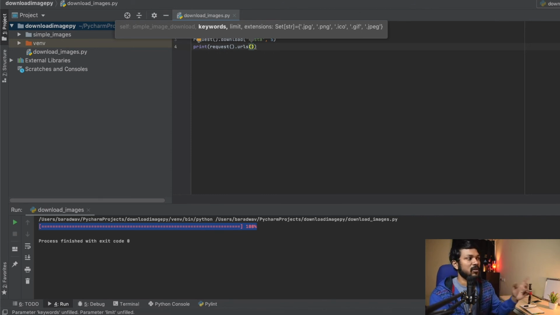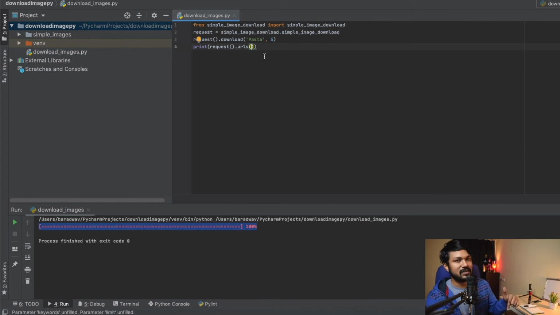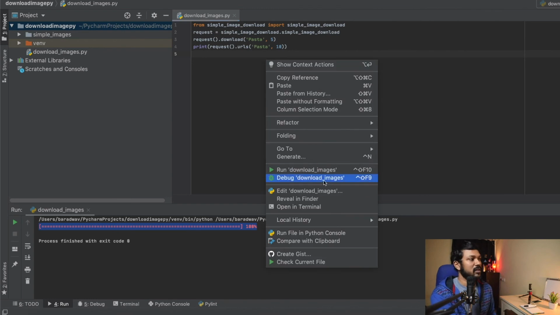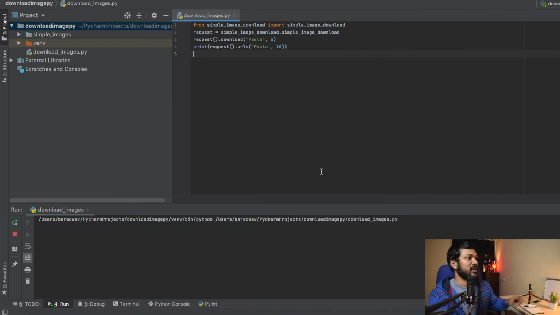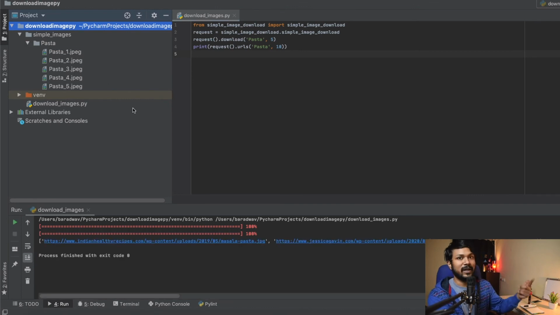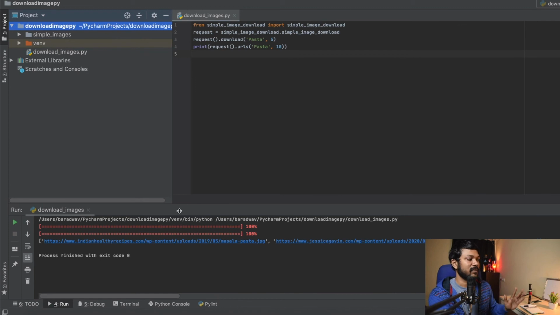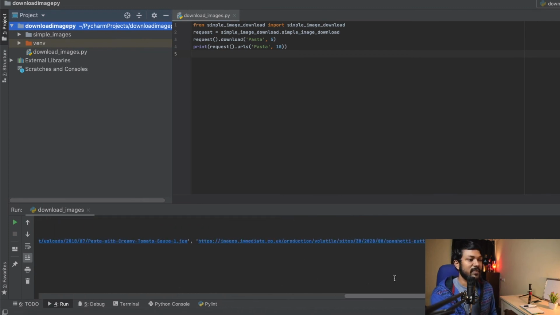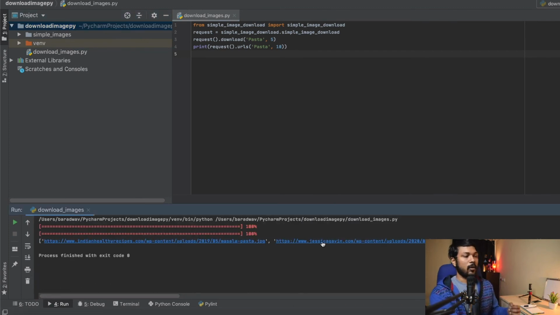All right, so now let's move on to the 4th line, which I wanted to show, which is obviously the URLs, wherein if you give the same kind of query, which is pasta here, and specify, let's say, I want 10 URLs pointing me to the images, it's going to print that for me right now. If you see here, it's completed downloading. Again, it's going to use the same folder and replace on top of that, so make sure you are not making that mistake. And you can see here that it's actually giving me 10 different URLs, and how easily you can use the simplest of web scraping libraries.